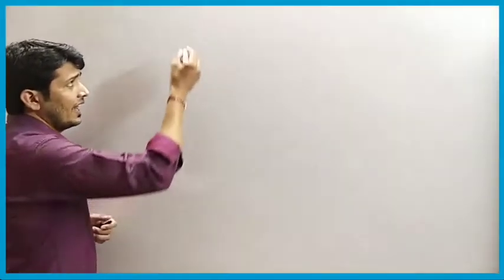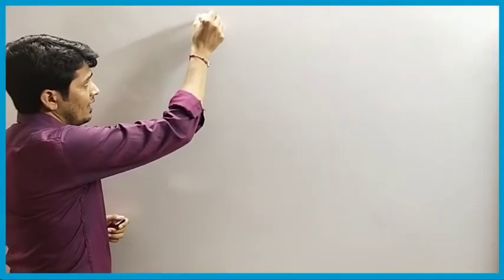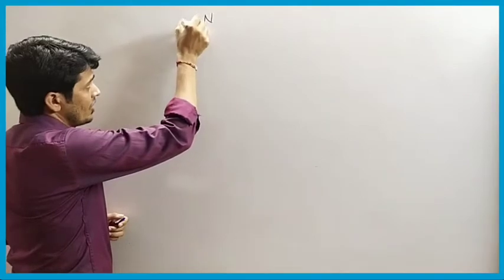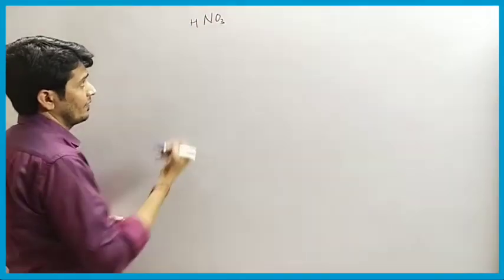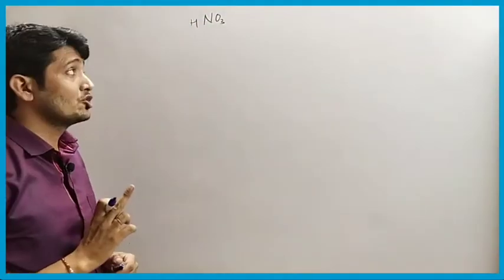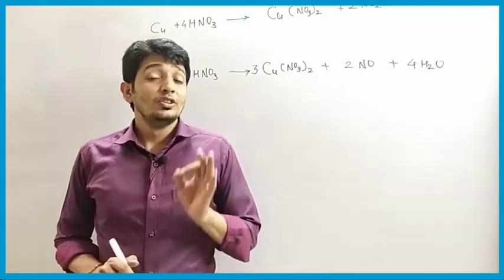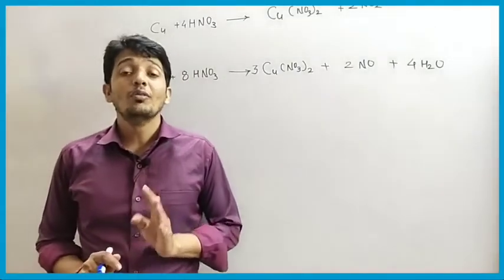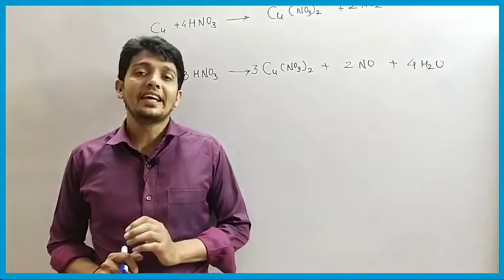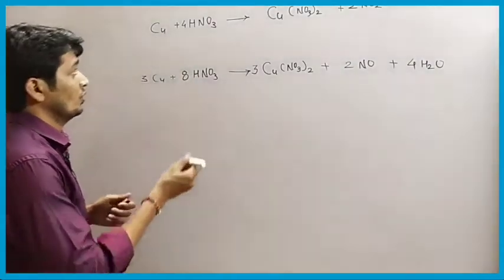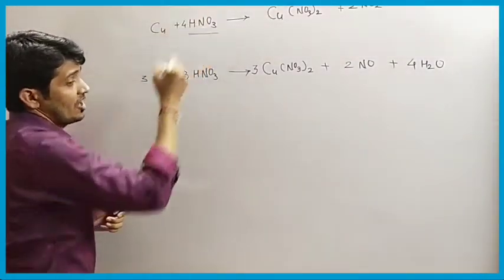So today we will learn about the reaction of metals with nitric acid. You know nitric acid. The formula of nitric acid is HNO3. HNO3 is actually nitric acid. So now we will check the reaction of metals with nitric acid. Okay, so we know nitric acid is HNO3.